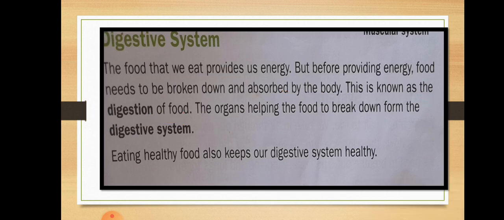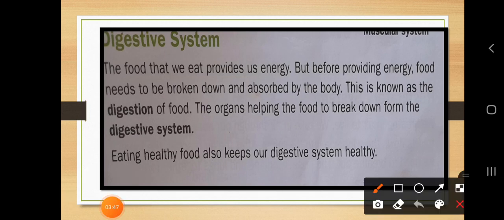Dear students, a one-mark question can be asked: what do you mean by the digestive system? The organs helping the food to break down form the digestive system. In our body, many organs are there. With the help of the digestive system, we can easily break down the food.